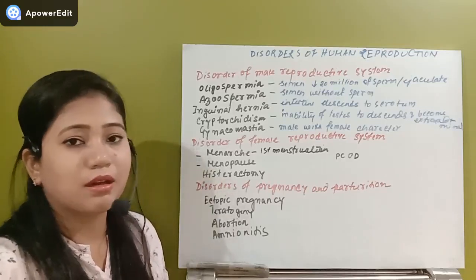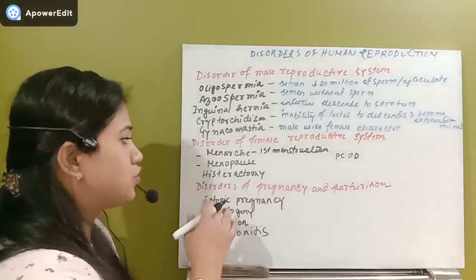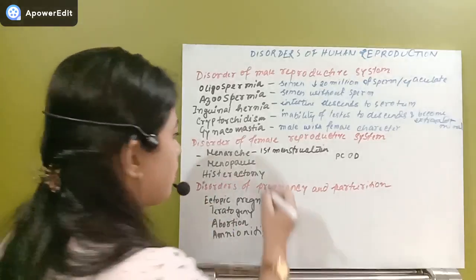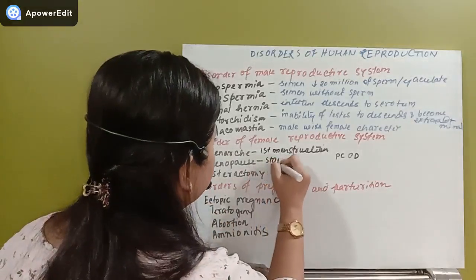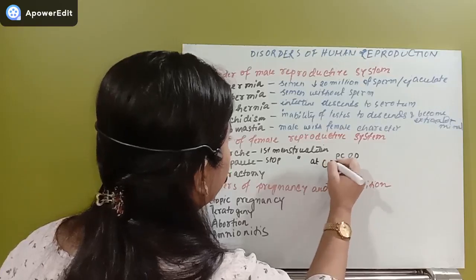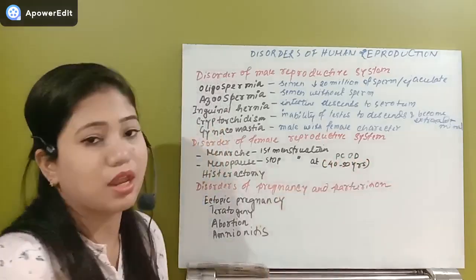In every month there is no formation of ovum. This condition is known as the case of menopause. This is the stopping of the menstruation that occurs at the age of around 40 to 50 years. This is known as menopause.